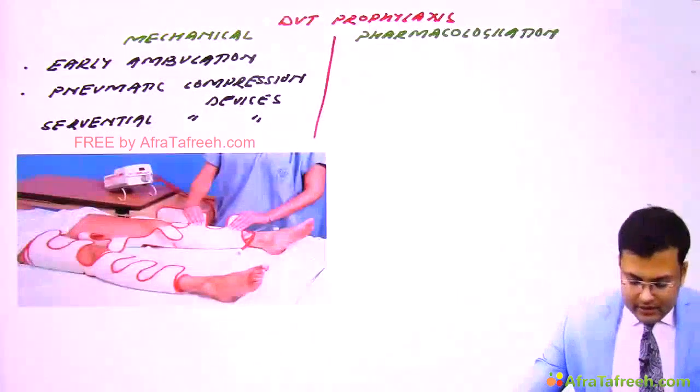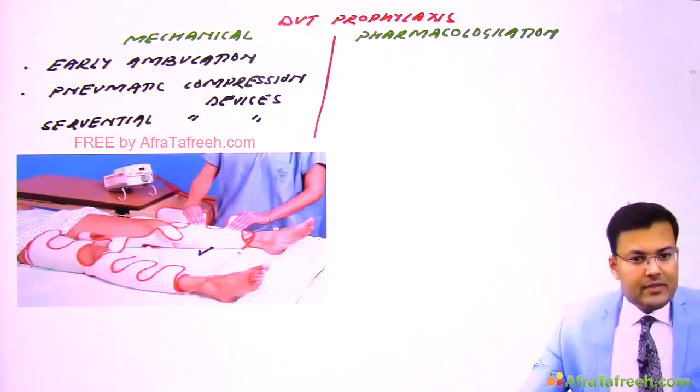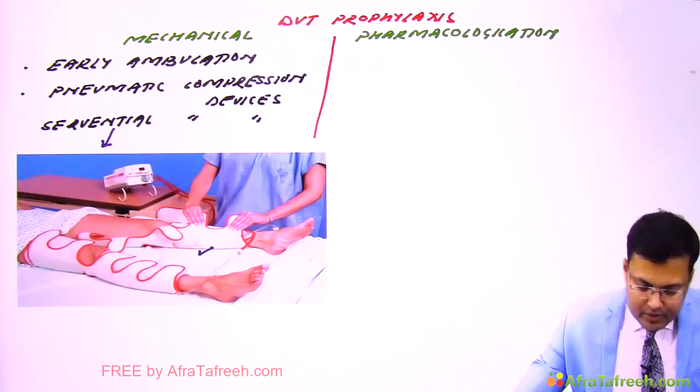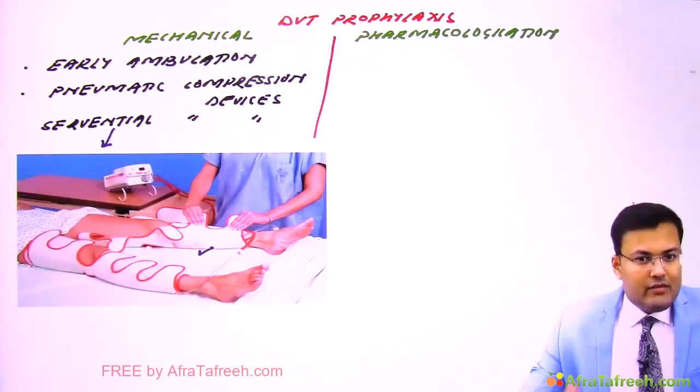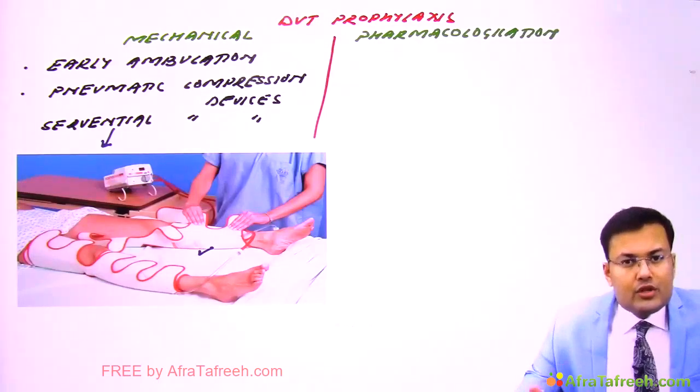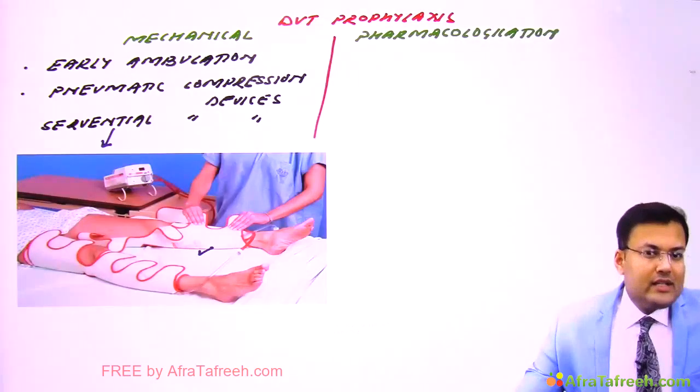If you remember, this was the image based question in AIIMS. Yes, and it was asked that it is used for DVT, and what is the name? This is sequential compression devices. Clear? Whenever we are going to inflate these sequential compression devices with air, what happens? It imitates walking and it promotes the blood flow. Right? So these are the mechanical methods.